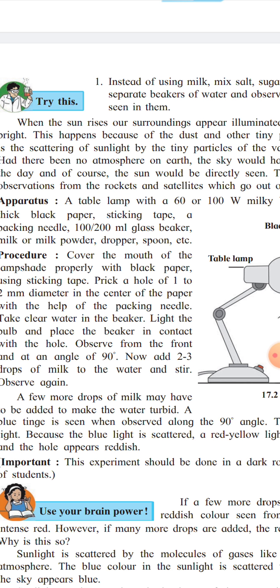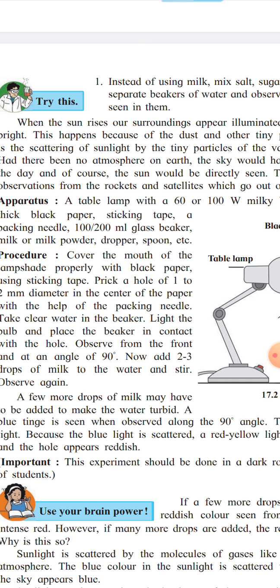If the Earth had no atmosphere, there would be no scattering of light, due to which the sky would have appeared dark during the day. The blue color in the sunlight gets scattered the most on the Earth, due to which the Earth appears bluish in the photographs taken from space by satellites.